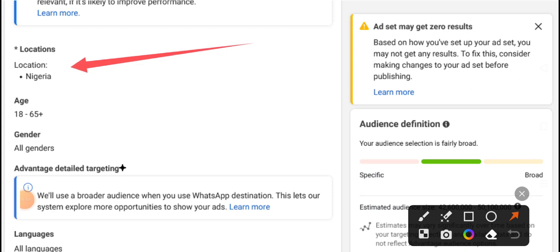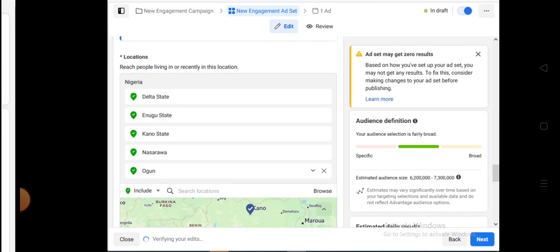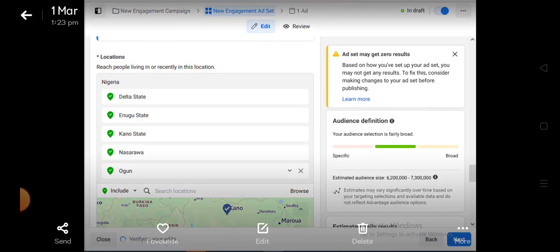I have clicked on location, and then there's an X that showed in front of this Nigeria right here. You click on it to remove Nigeria. Don't target the whole Nigeria, target states. The more specific your ad is, the higher its chances of performing.